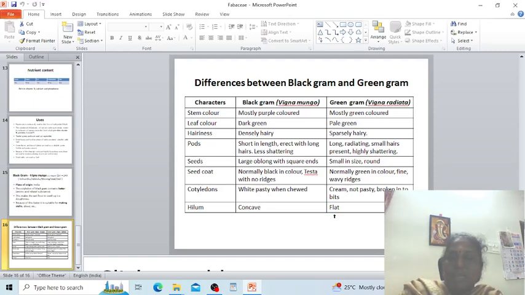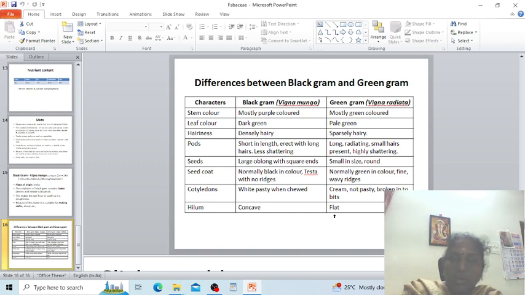So the difference between black gram and green gram is, black gram is Vigna mungo and green gram is Vigna radiata. The stem color is mostly purple for black gram and green for green gram. The leaf color is dark green for black gram and pale green for green gram. The hairiness is dense for black gram and sparse for green gram. The pods are short in length, erect with long hairs and less shattering, but in green gram they are long, radiating, with small hairs, and highly shattering in nature.